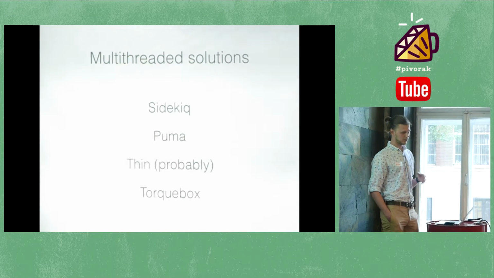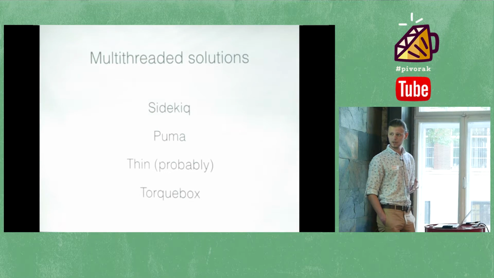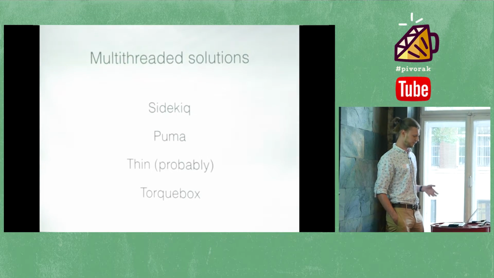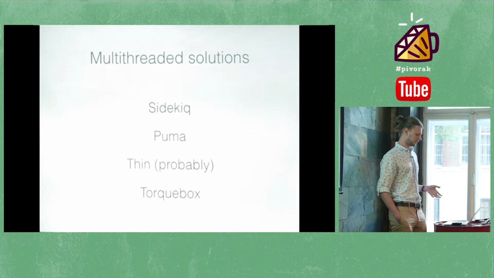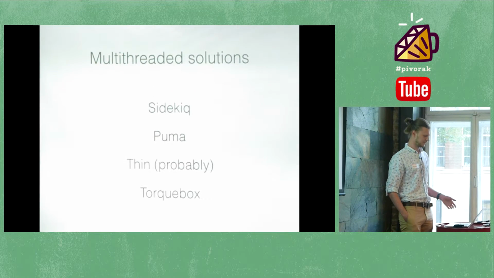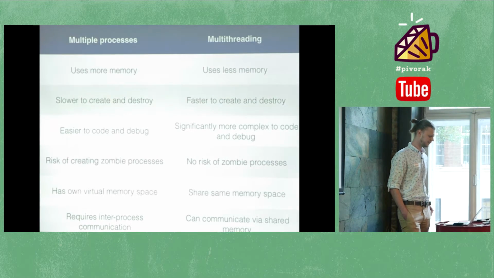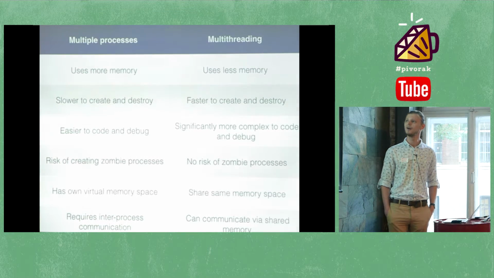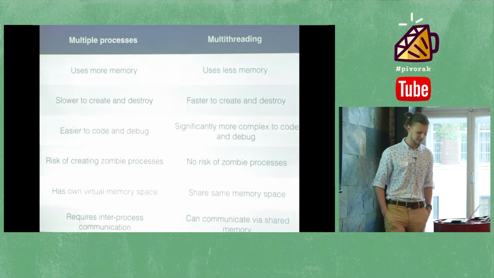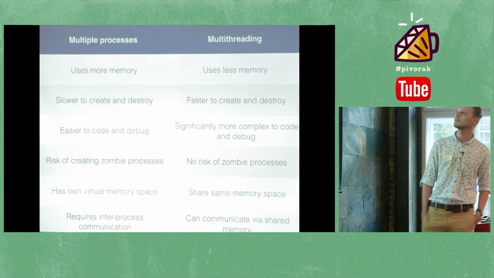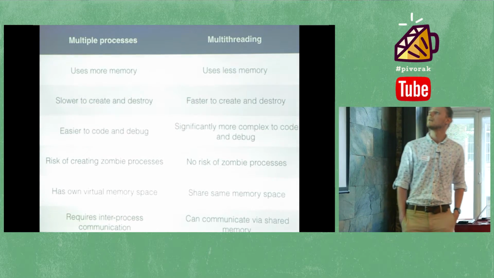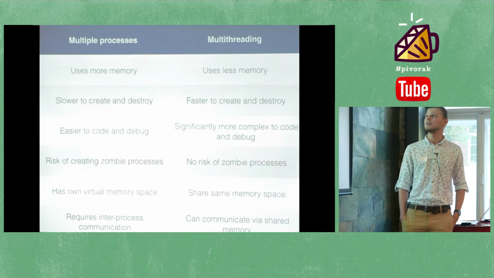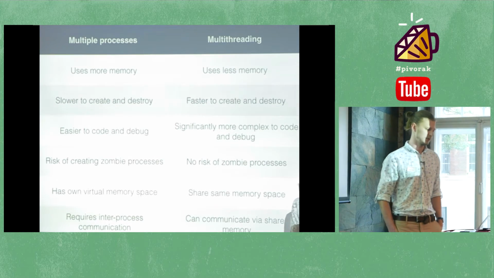Before actually going to the problem, I want to make a generic overview of the differences between multiple processes and multi-threading. It's really top level, but still it might give you the idea. The first point is that multiple processes use a lot of memory.